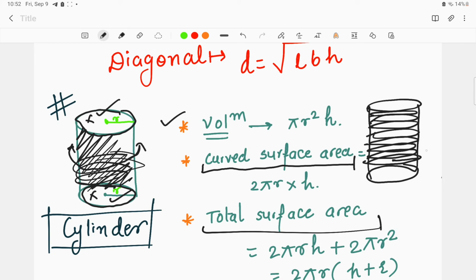Such different circles at a particular height h will give the curved surface area of the particular cylinder, that is 2 pi r for one particular circle. When we take into account the height, that will be the total curved surface area of that cylinder. In this way we are finding the curved surface area of a particular cylinder.